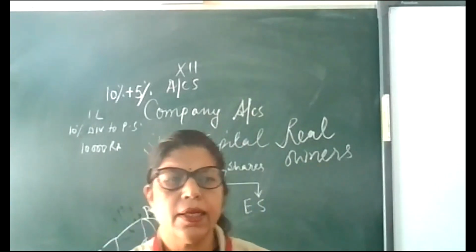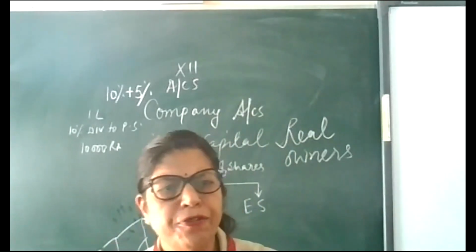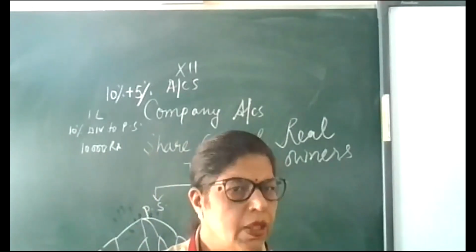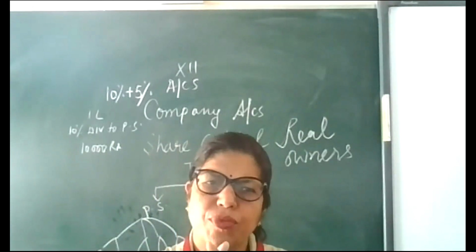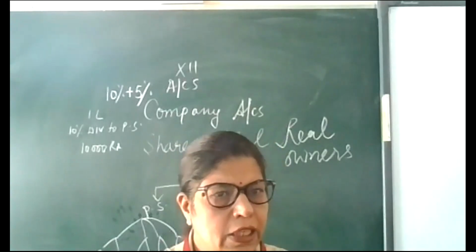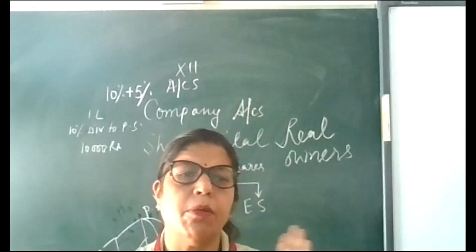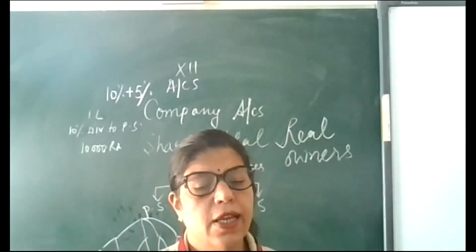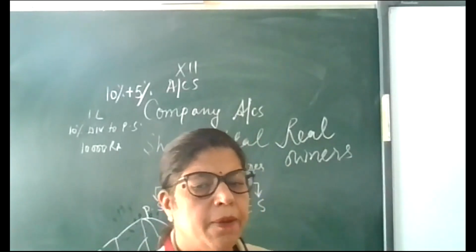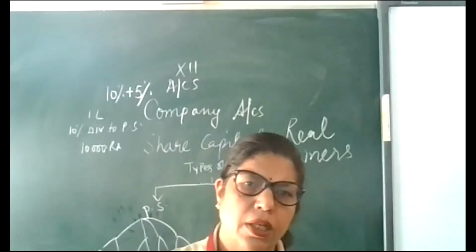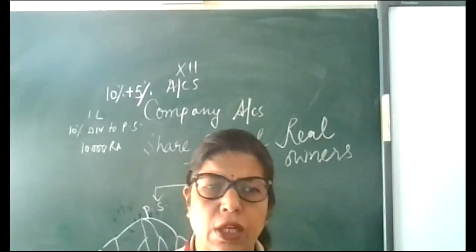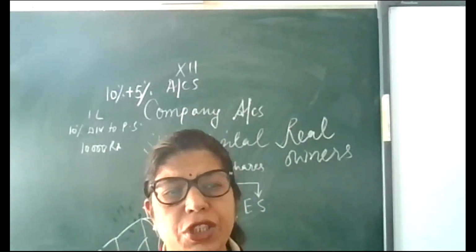And they get the dividend after paying the preference shareholders. The company will give or return the amount first to the preference shares. If the amount is remaining, then they will get it. So now the question is, why would anyone prefer equity shares?